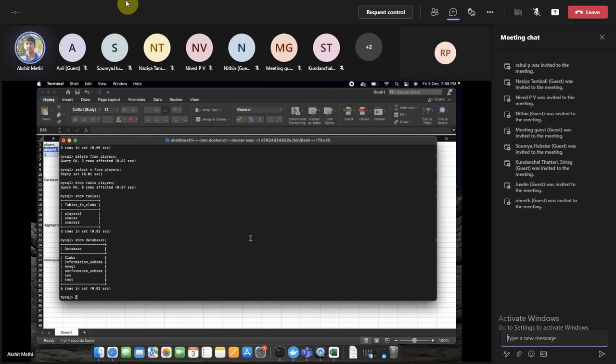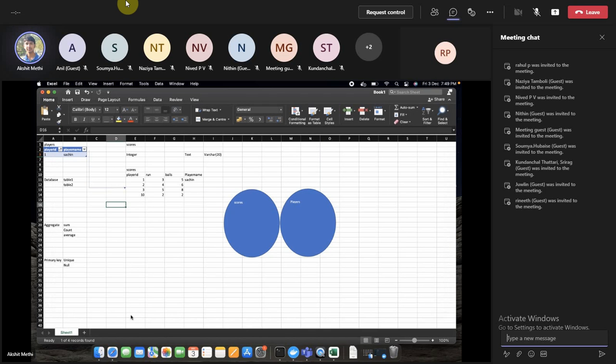You will be given some table, and they will ask, let's say this is the table, how will you get the total score per player? Let's say you want to fetch the runs scored by a certain player within 10 balls. They will ask you to write the query.